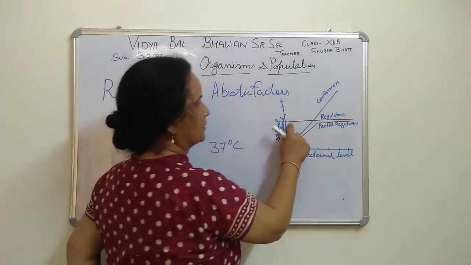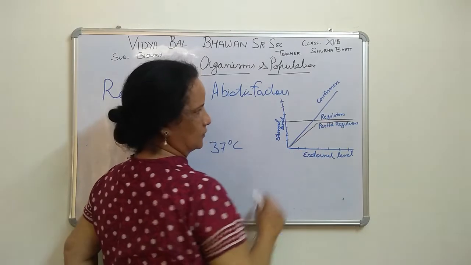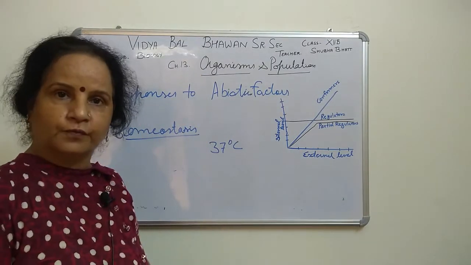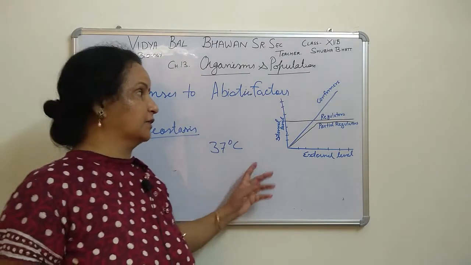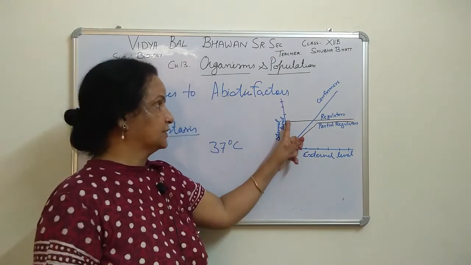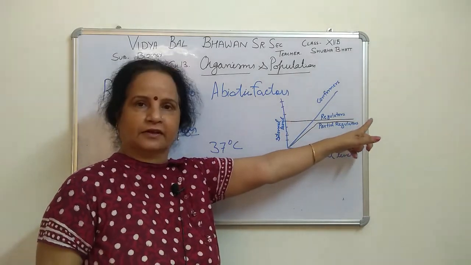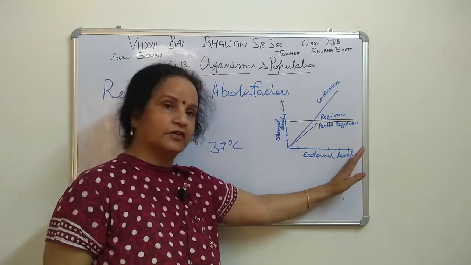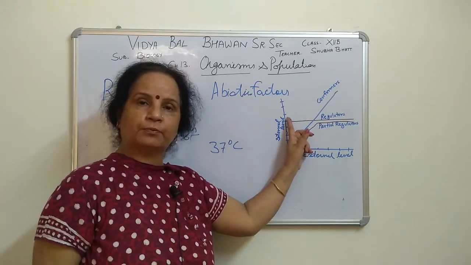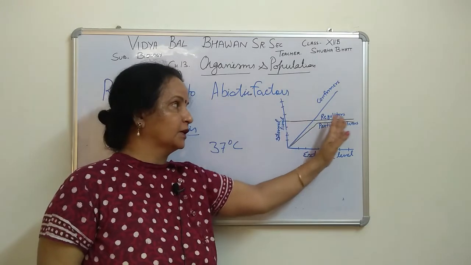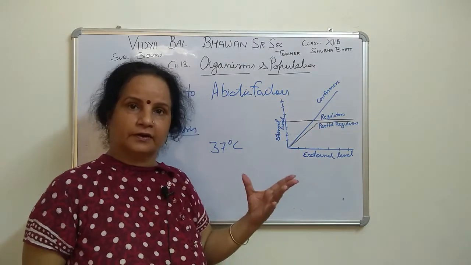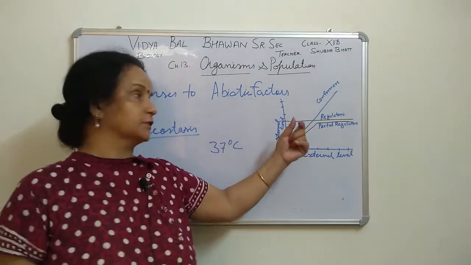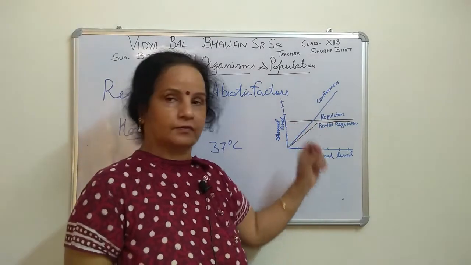Now the second class, the black line, is the regulators. Regulators are those which can make the internal environment constant. You see, it is a single straight line, it is not changing. The external environment is changing, but that one sticks to that point. These are regulators, as we are, meaning mammals and birds.